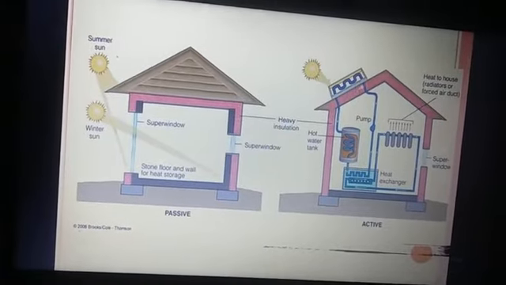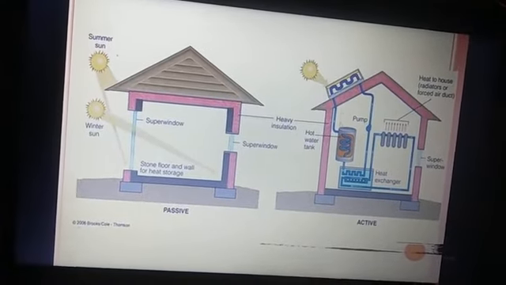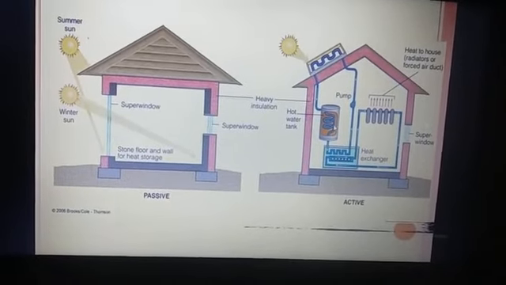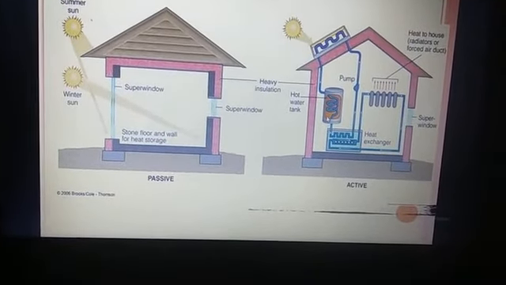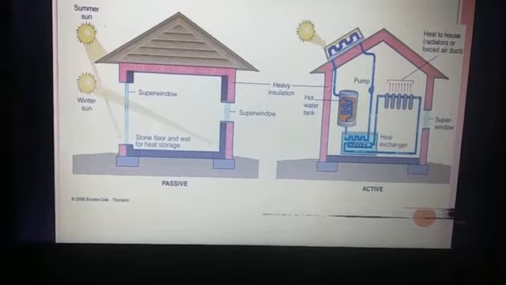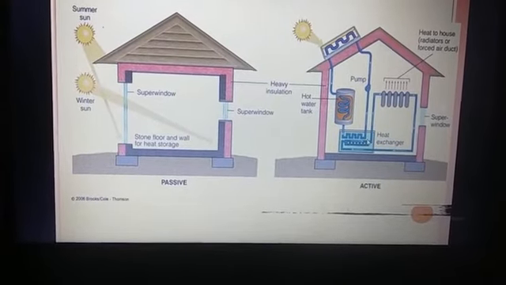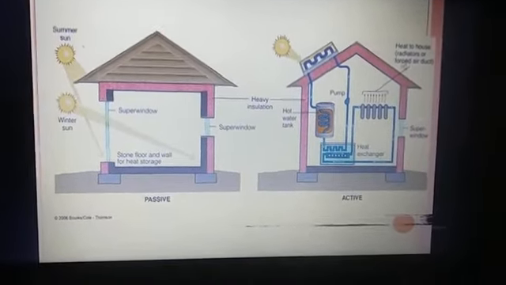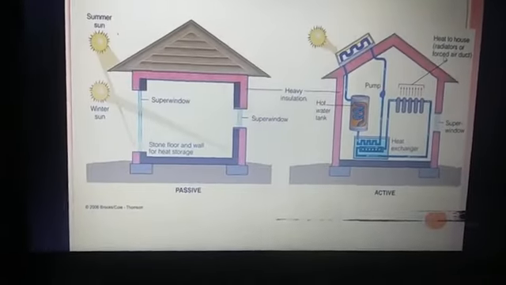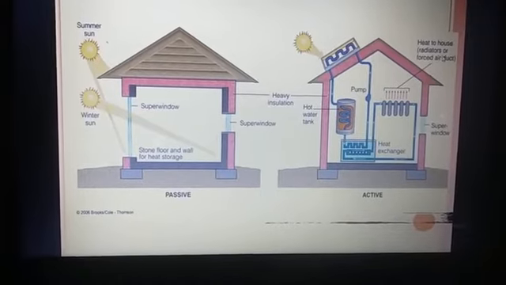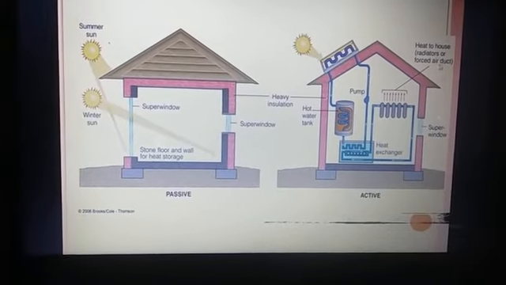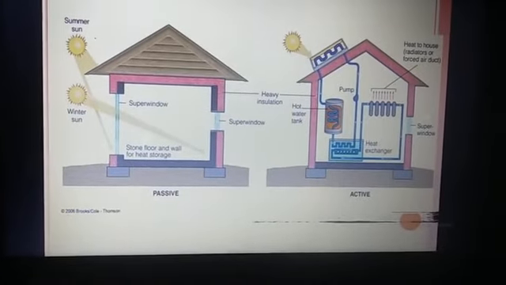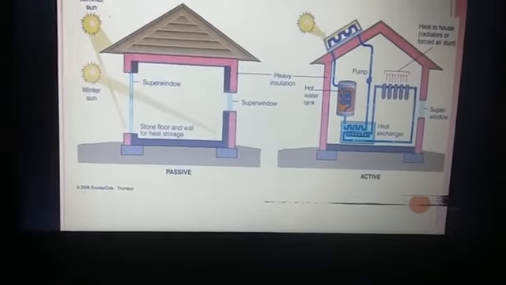Glass, and then heat is directed to the hot water tank. Then it goes to the heat exchanger. Heat to the house, through radiators or forced air duct. Then again it goes to the heat exchanger.